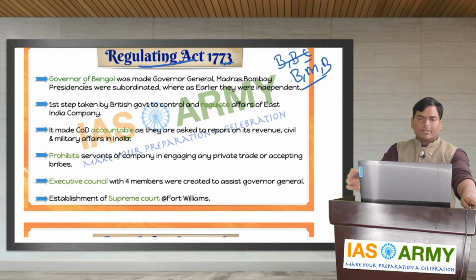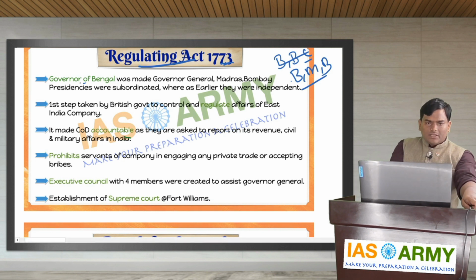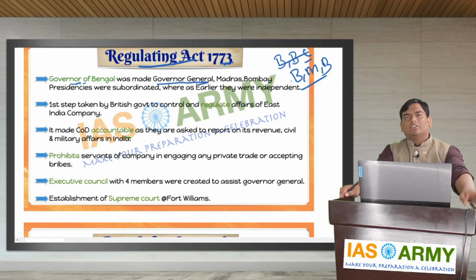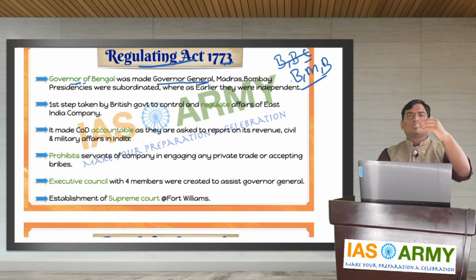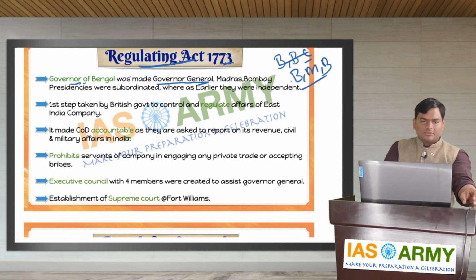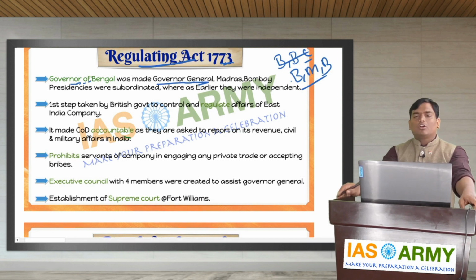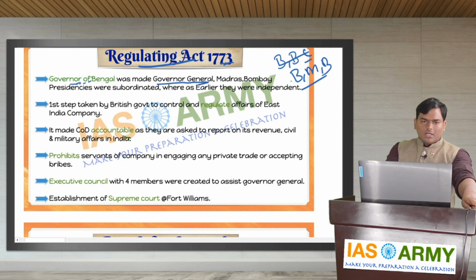However, in the Regulating Act of 1773, the Governor of Bengal was made Governor General. So the Madras and the Bombay governors were subordinated to the Bengal governor. That is the first point. Governor of Bengal was made Governor General. Madras, Bombay presidencies were subordinated, whereas earlier they were independent.